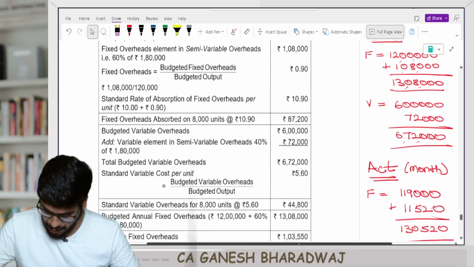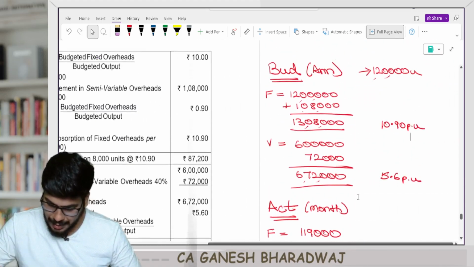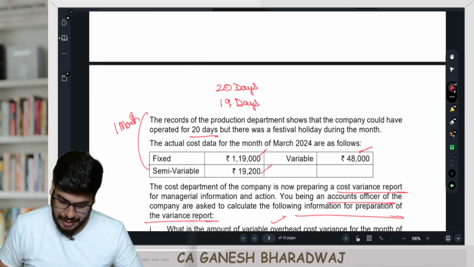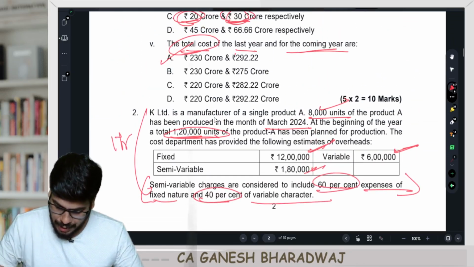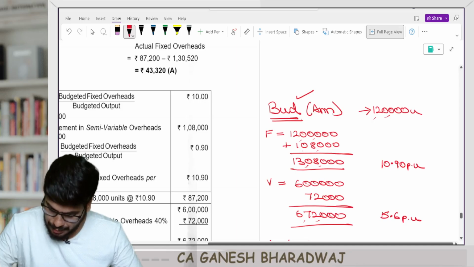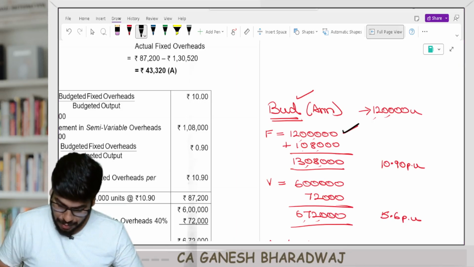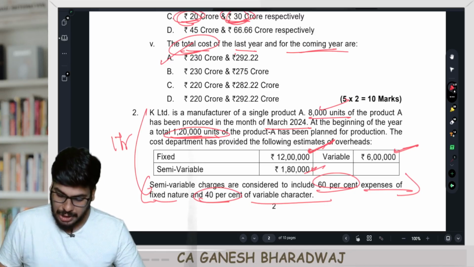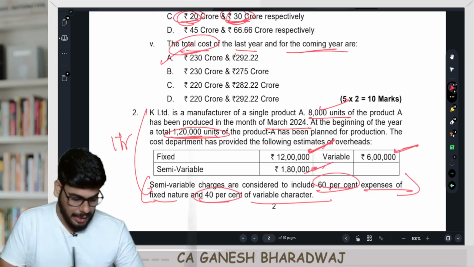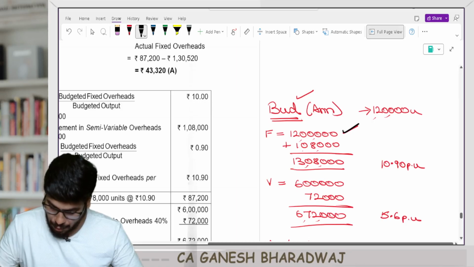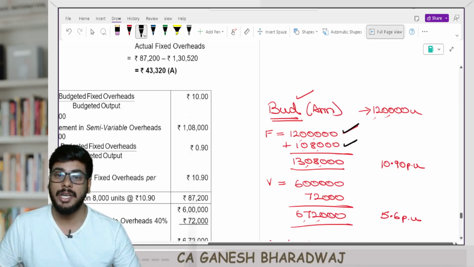I've just made a calculation here. Now, tell me, guys, so annually, what was budgeted? What was the budgeted fixed cost here? They had budgeted a fixed cost of 12 lakh rupees, right? Over and above this, 60% of this 1,80,000, that is 1,80,000 into 0.6, which is 1,08,000, was also planned to be your fixed cost.